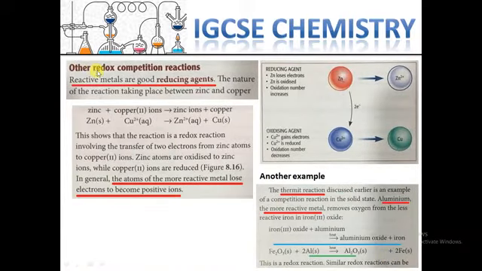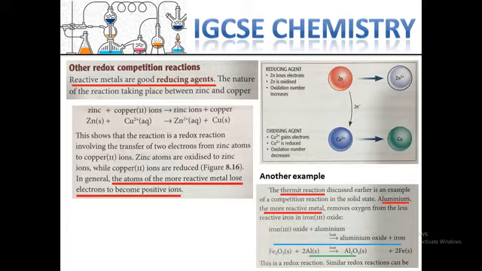Okay, another type is a redox competition reaction. Reactive metals are good reducing agents. Yeah, I said that I will explain more about reduction and oxidation. However, we learned about these in previous chapters.